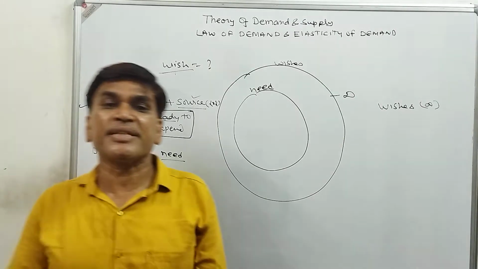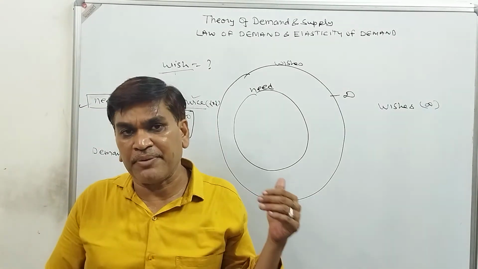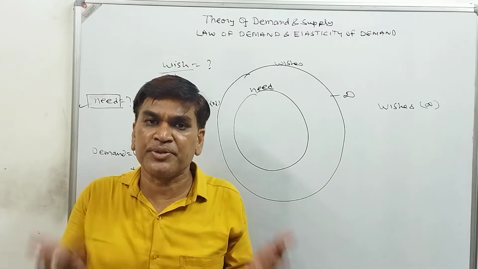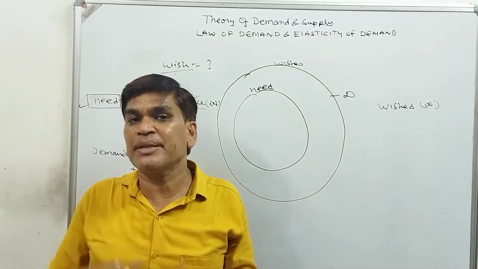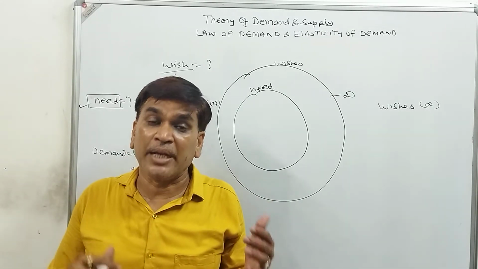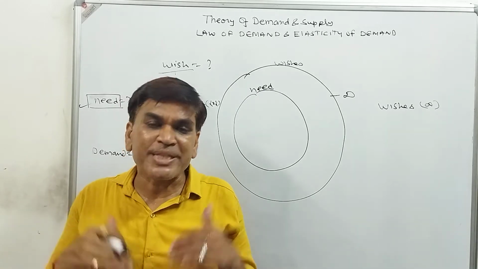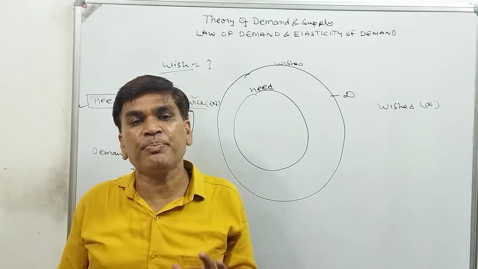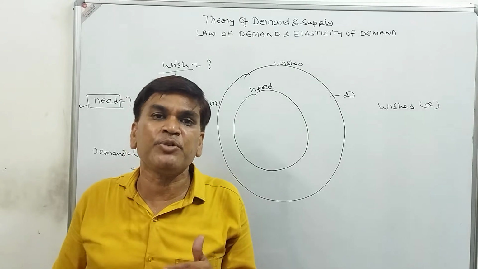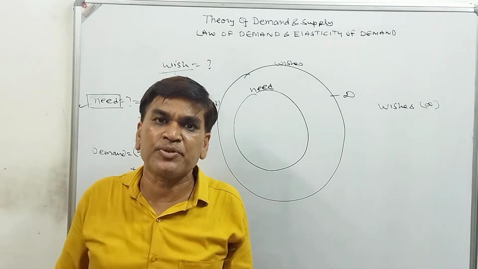Suppose I went to purchase a new jeans. I had the wish to purchase a new jeans. I have 2,000 rupees, and I went to the shop to purchase a new jeans. It means I am ready to pay that. I am ready to expend that money to purchase a new jeans.